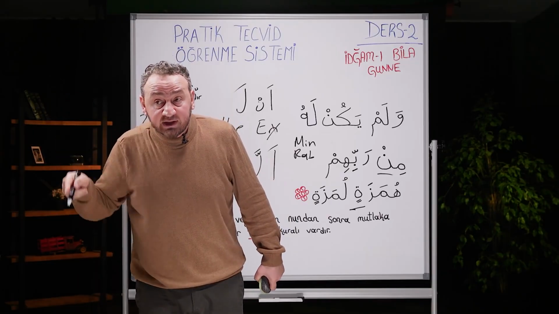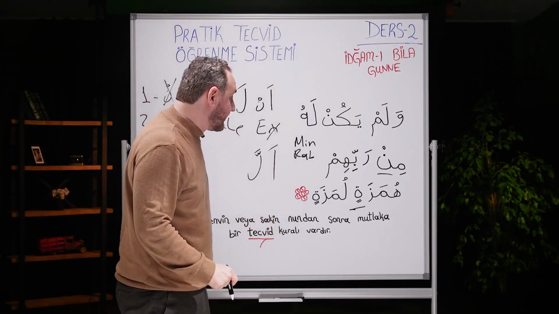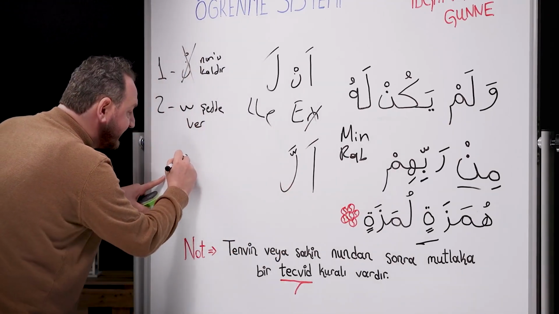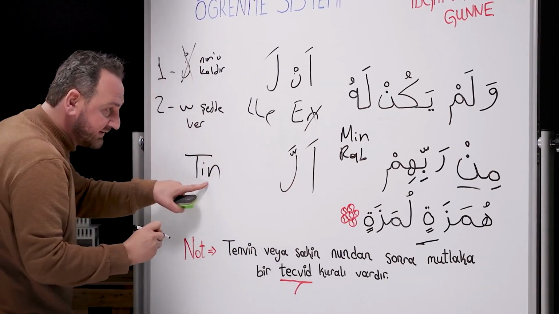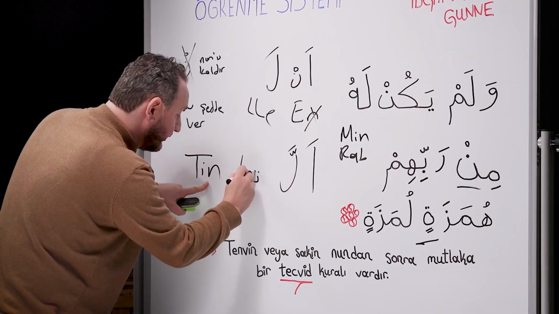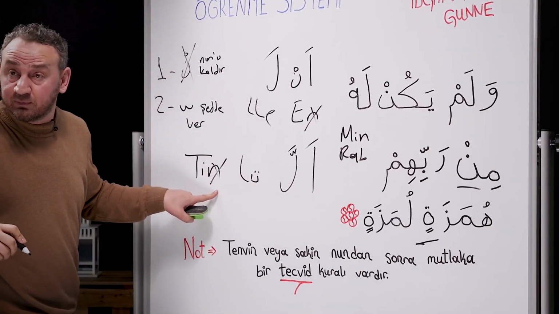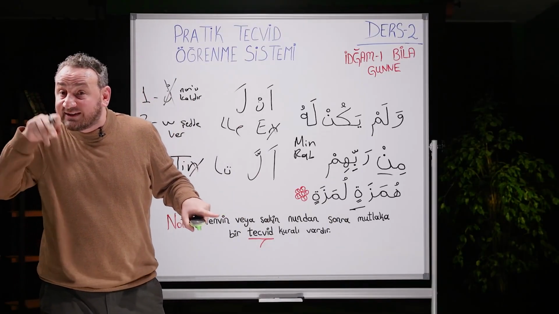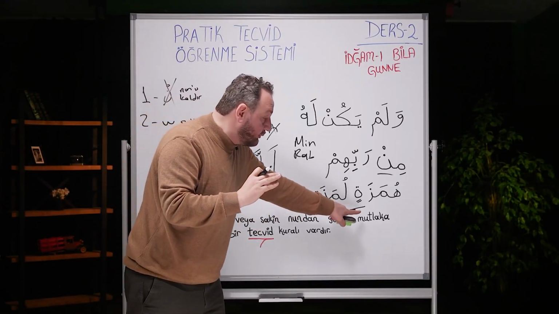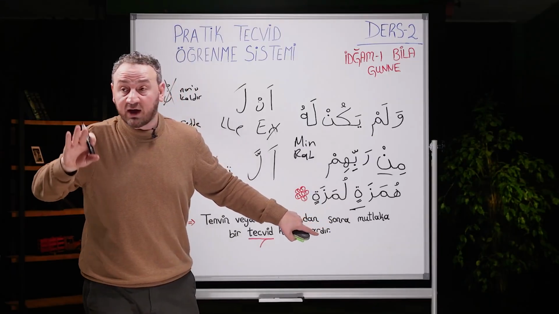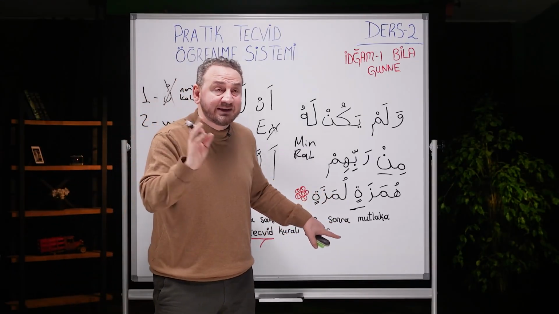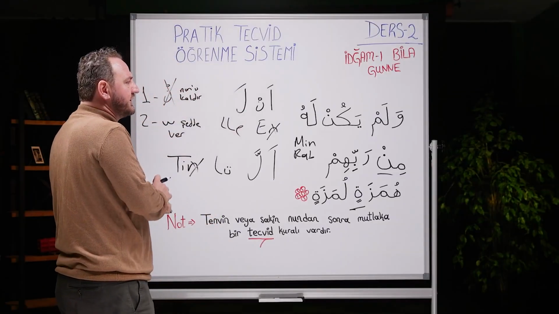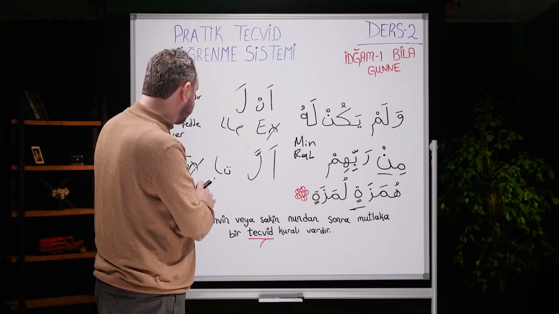Number 1, remove nun. Number 2, give shadda. I remove the n. I read it as humazatil lumazah, not as humazatin. Before we learned this, we thought it was humazatin. But now we know tajweed. There are examples of this in Suratul Qari'ah and other chapters in the Quran.